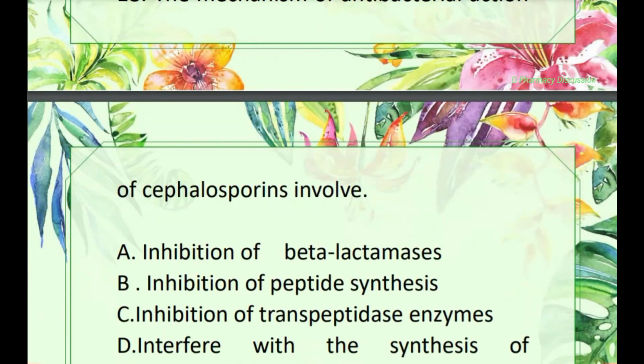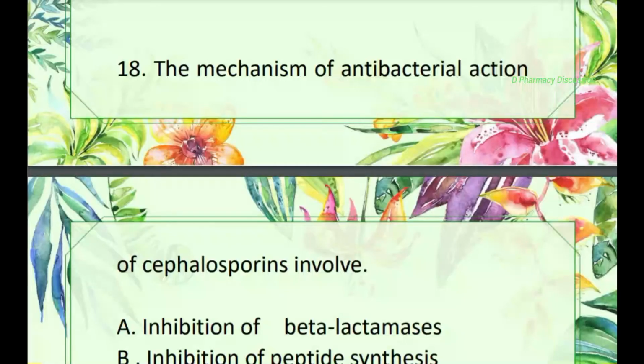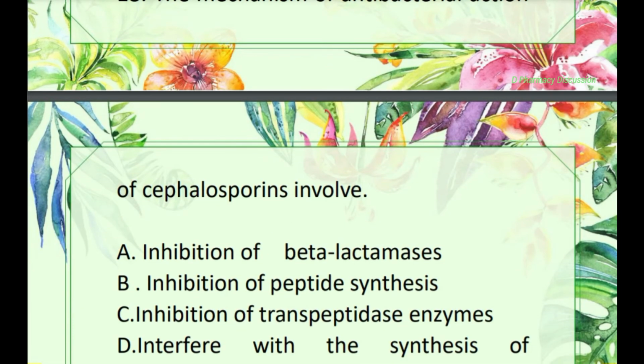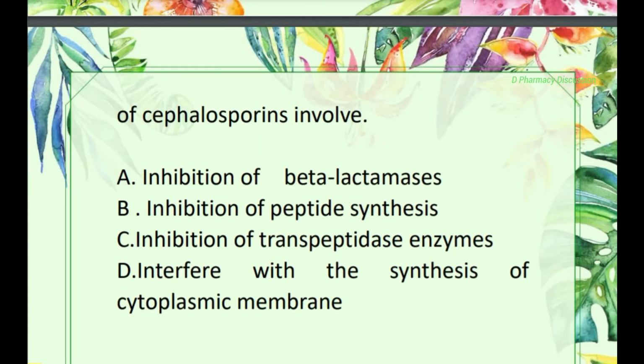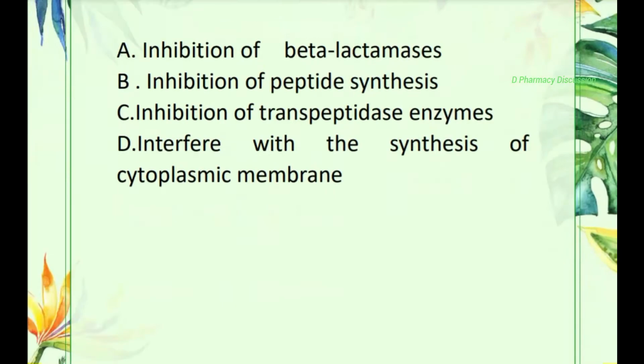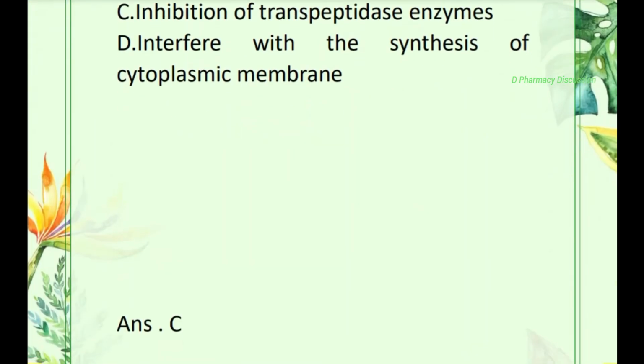Question number 18. The mechanism of antibacterial action of cephalosporins include option A, inhibition of beta-lactamases, B, inhibition of peptide synthesis, C, inhibition of transpeptidase enzymes, D, interfere with the synthesis of cytoplasmic membrane. Correct one is option C.